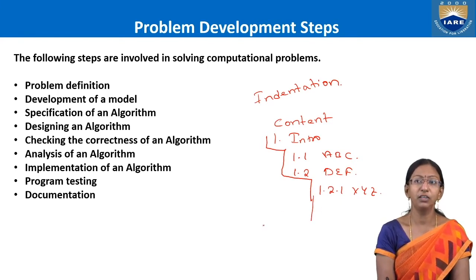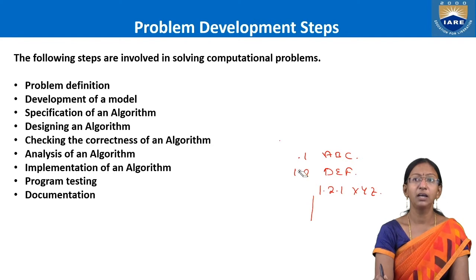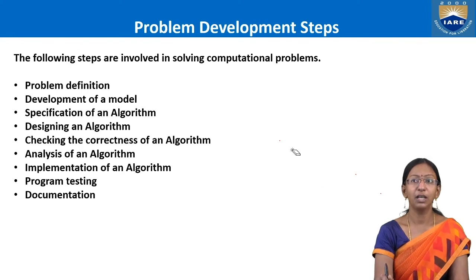If you go for the second chapter, it will start with 2, which will be on a parallel line with 1, right? So this is nothing but indentation. Indentation is the concept which helps you to determine what are all the multiple statements that are under a given topic or subtopic. So documentation of algorithms relies on indentation.